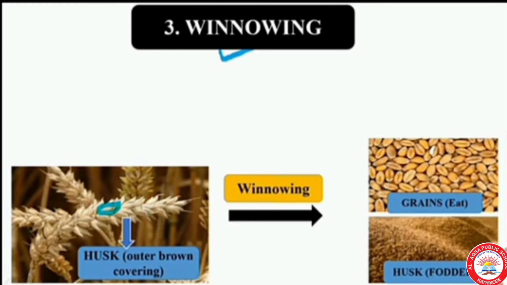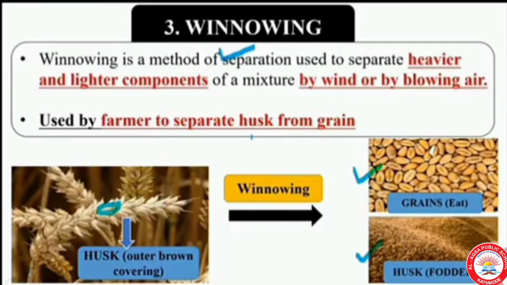So this outer covering we have to separate. The separation of husk from grains can be done by winnowing, and after winnowing we will get grains and, the second one, husk. Then husk we can use as animal feed.